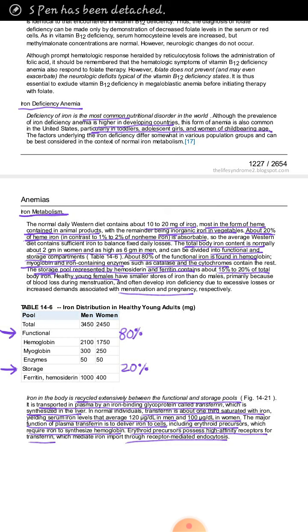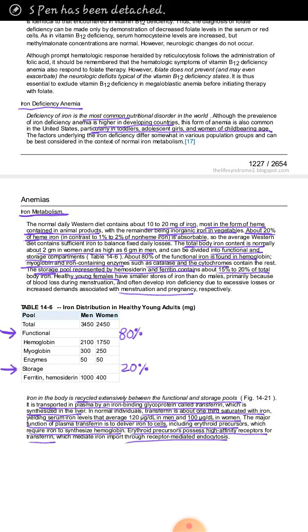Number two, we take plant products, for example green leafy vegetables. In vegetables and fruits, iron is present in the form of Fe3 positive or ferric form. This ferric form has a very poor absorption, so there is only 1 to 2% absorption of this Fe3 positive iron.